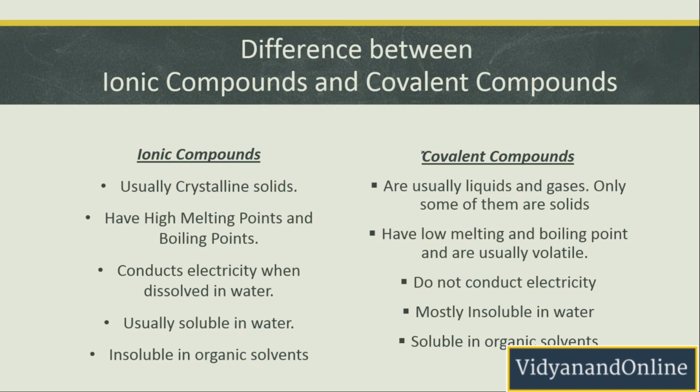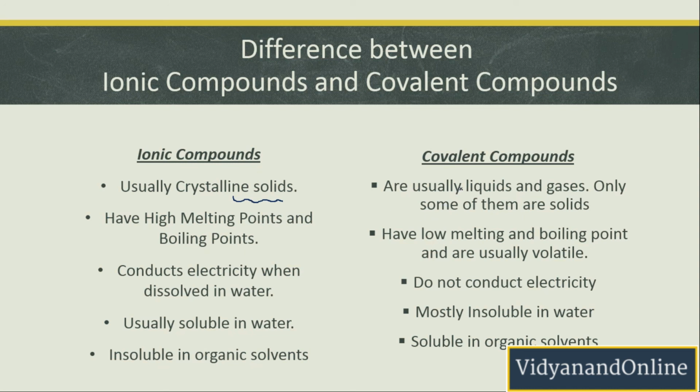Now this is very important. What is the difference between ionic compounds and covalent compounds? Ionic compounds are crystalline solids. This is because ionic compounds are made from positive and negative charges, and these positive and negative charges are held by a strong force of attraction, and therefore it forms a regular crystalline structure.